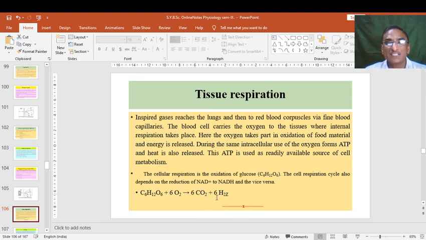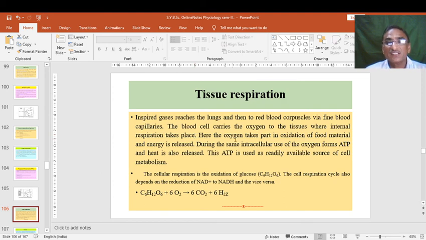The exact exchange of oxygen with carbon dioxide is carried out at the tissue level, the end level of respiration. So inspired gases with maximum oxygen reach the lungs, then enter the blood, and after entering the blood corpuscle, enter the tissues where internal respiration exactly takes place.